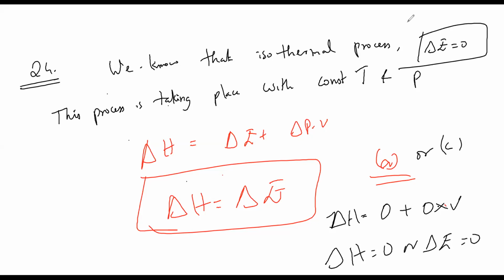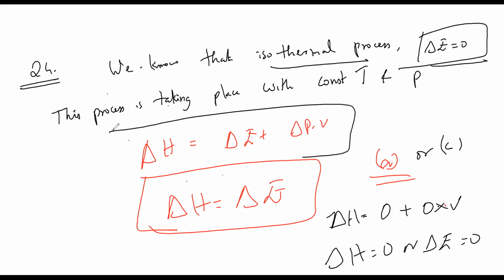Yes, A and C, correct. A and C are correct. C is also possible. But again, the learning from this is this particular thing: for an isothermal process, delta U is equal to 0. And this formula we have to know. That's it. Question number 24.